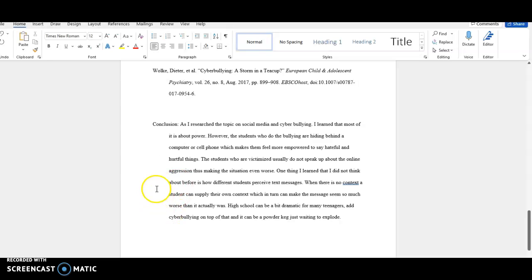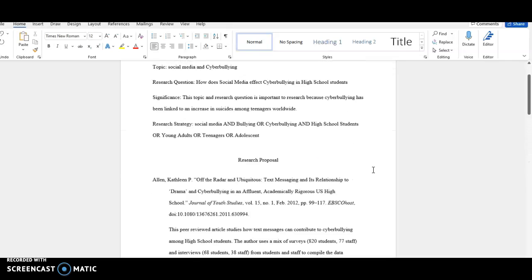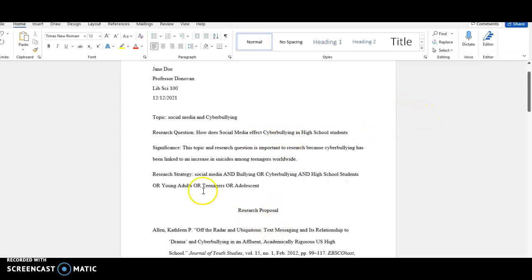And that's pretty much it on this research proposal. It's a lot like an annotated bibliography with just some extra questions thrown in there as a research proposal. If you were doing a research proposal at a university when you transfer and you're doing your bachelor's degree, it will be a lot longer than this. This is just like a baby research proposal. I call it an annotated bibliography plus, because it would be much more lengthy and much more in-depth when you transfer. But this is a nice little way to get started on it.